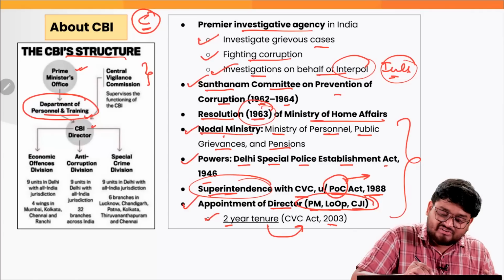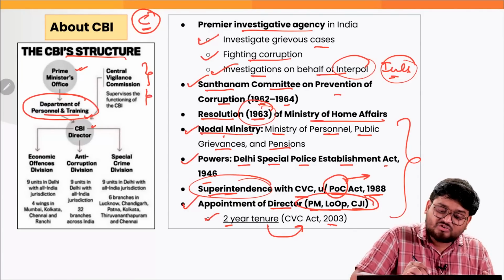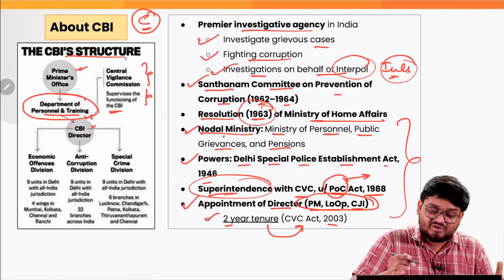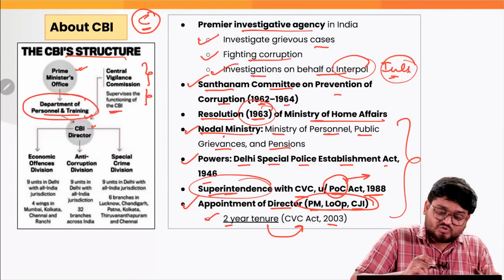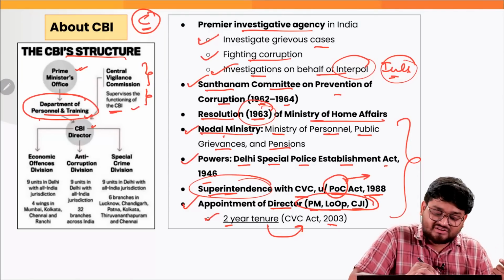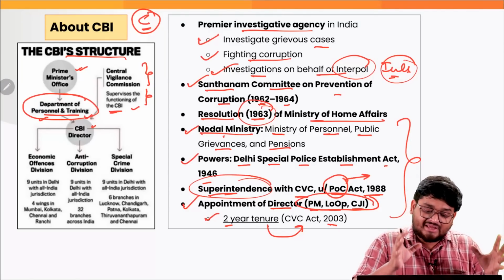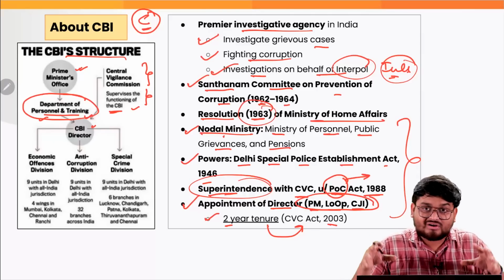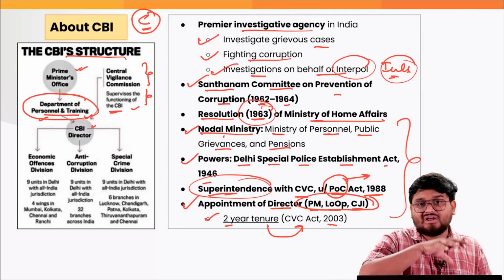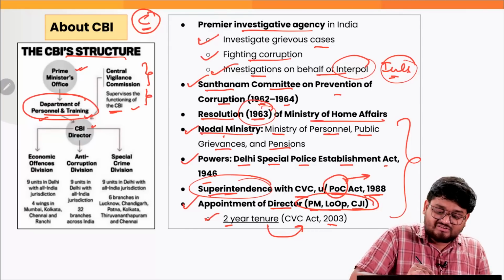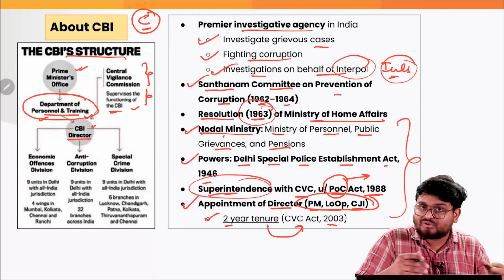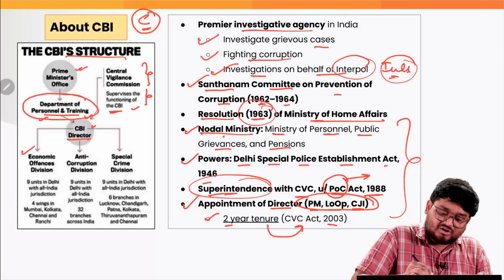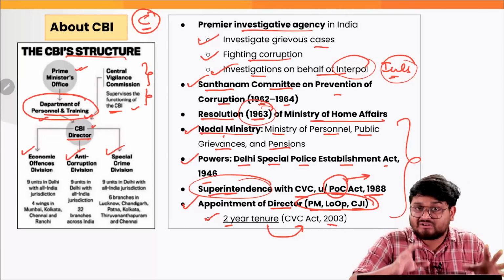We also have the CVC, Central Vigilance Commission, which is supervising the functioning of the CBI, which is also under the functioning of the central government. So from two directions already we have seen how the CBI can be impacted directly from the central government. While the CBI director and the CBI in general have various parts: the Economic Offences Division, Anti-Corruption Division, and also Special Crime Division.